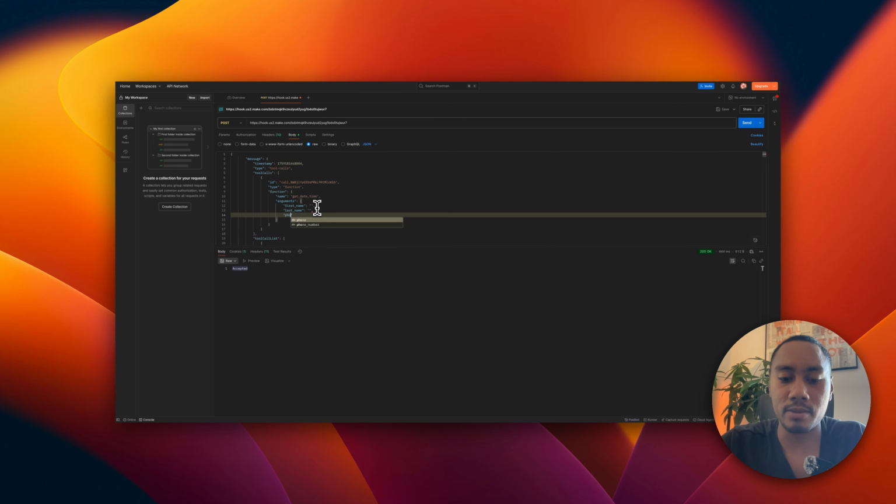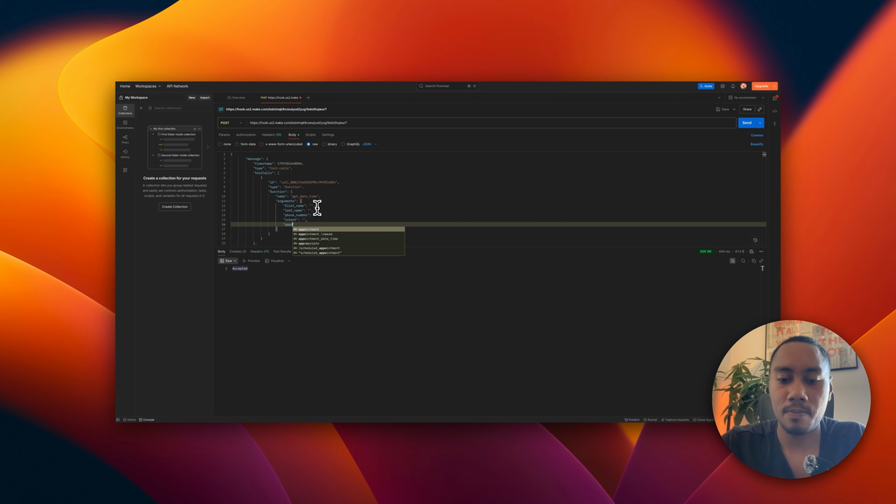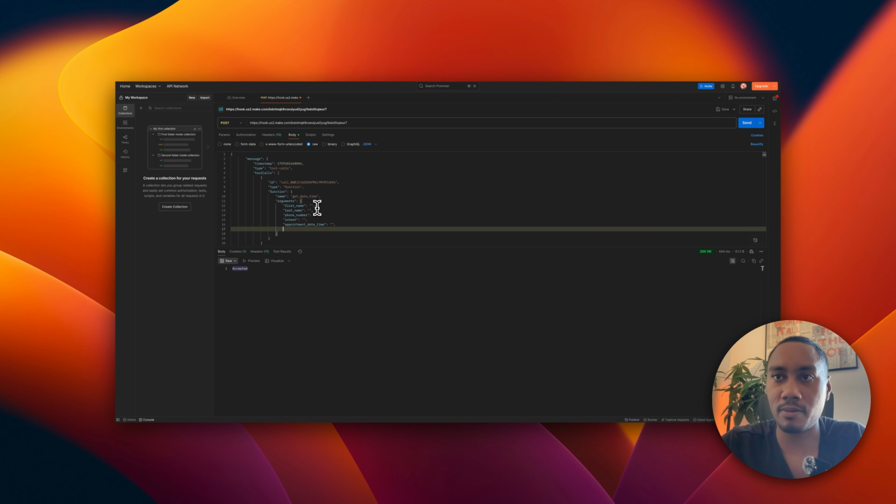Then we need phone number, intent, appointment date and time, and lastly, preferred date time.